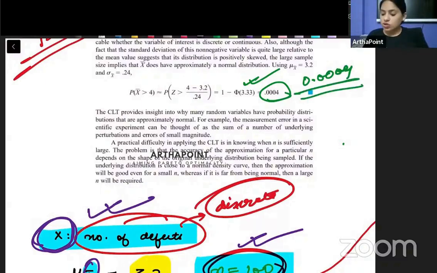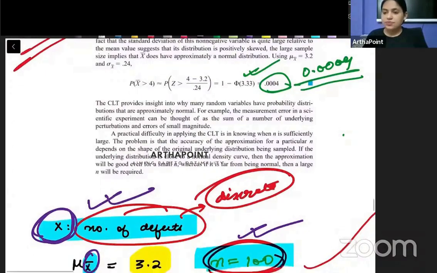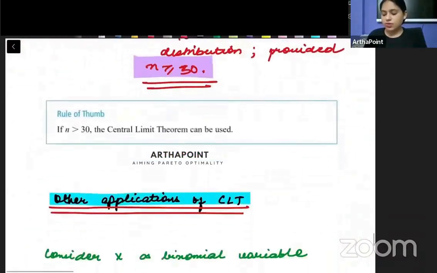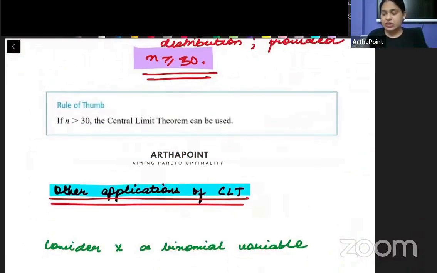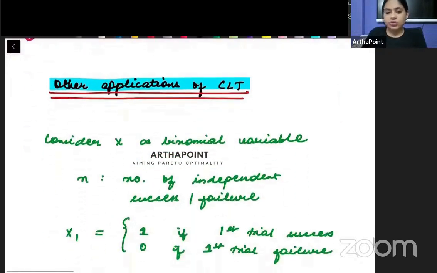Okay. So now, this is another thing which we should be highlighting here, which I've already highlighted, that the central limit theorem only works well if your sample size is greater than 30. But one last thing that I want to discuss today is the other application of the central limit theorem.